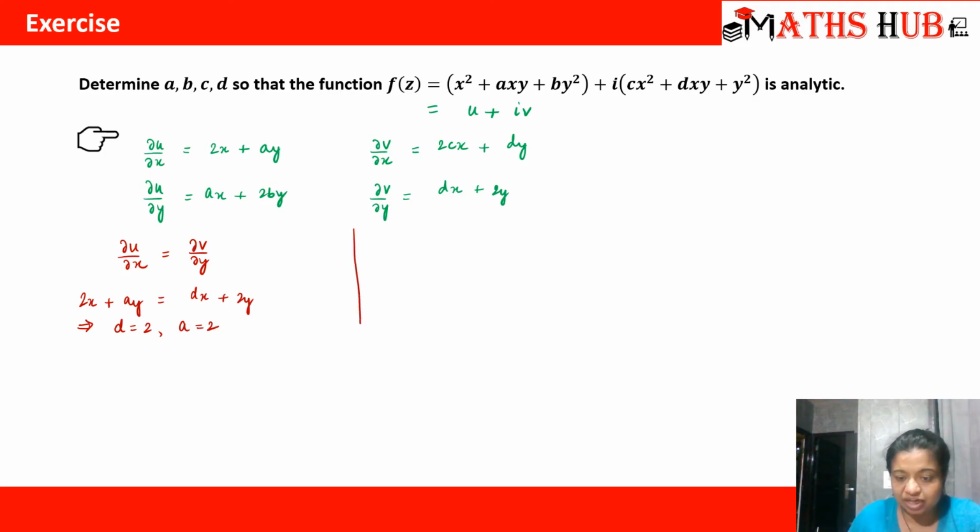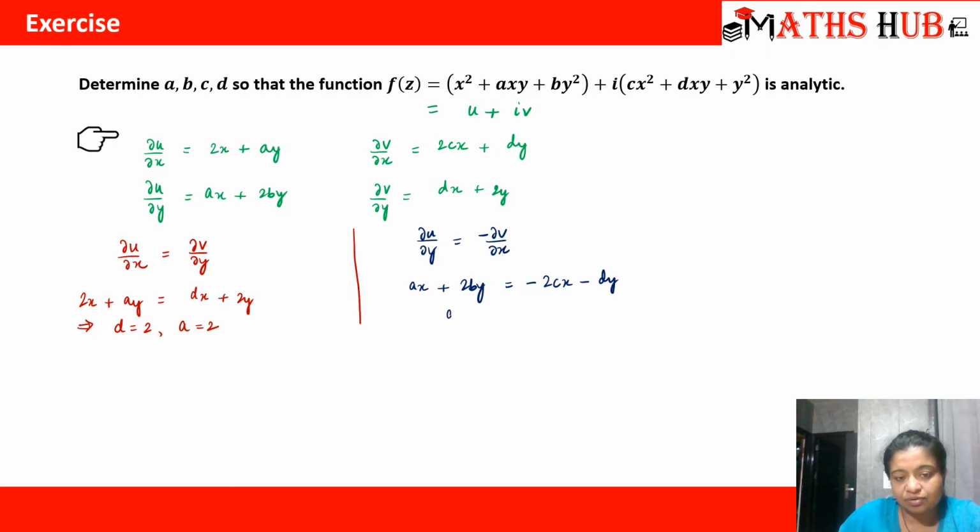Similarly, let's check the second relation: ∂u/∂y is equal to minus ∂v/∂x. ∂u/∂y is ax plus 2by, and minus ∂v/∂x is minus 2cx minus dy.